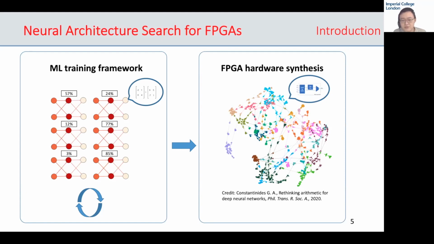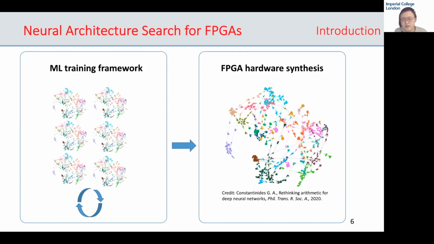The network topologies we instantiate in ML training frameworks on the left-hand side are made of compute nodes in the form of dot products or matrix multiplications. However, we know that on FPGAs we have k-input lookup tables, each of which can perform an arbitrary k-input Boolean operation. Due to the separation between the NAS training process on the left-hand side and the FPGA synthesis process on the right-hand side, low-level flexibilities of FPGAs are not exposed to the architecture search process, leading to potential underutilization of the FPGA platform. So here is a question.